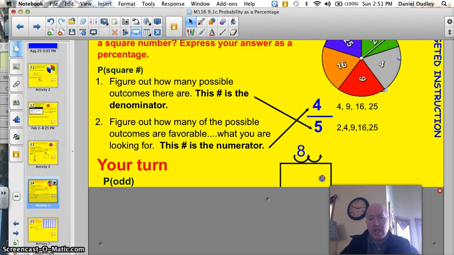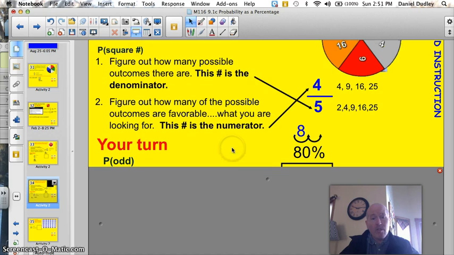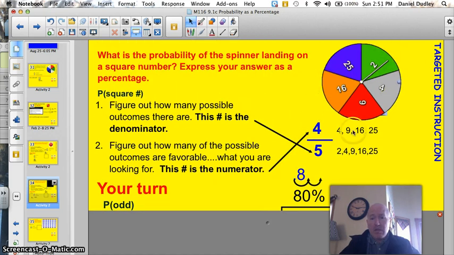If we express that as a decimal, it's going to be 0.8. To get to the percentage, multiply by 100 and move that decimal 2 spots to the right, we're going to get 80%. All right, now it's your turn. Using the same spinner, find out what the probability of getting an odd number is. Go ahead and do that.